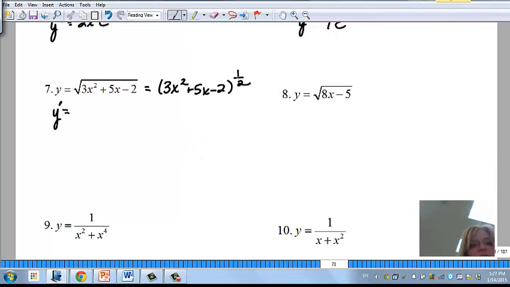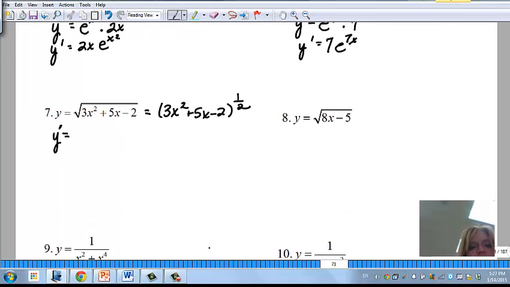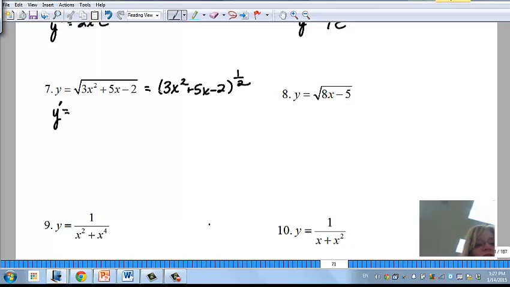I see the outside now is the power rule, because I'm going to do this, don't touch the baby, and subtract 1, then I'm going to take the derivative of the inside. So the outside is the power rule, and the inside is going to be the power rule again. So the outside is going to be 1/2, don't touch the baby. We're just doing the mother. And then I'm going to subtract 1, so I say minus 2 over 2, just to refresh your memory. So this is to the negative 1/2, okay? Times the derivative of the baby, which is 6x plus 5.